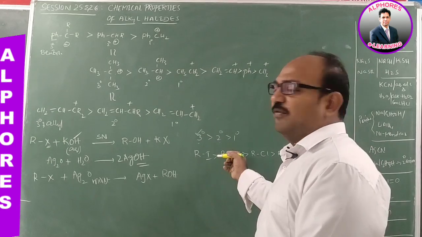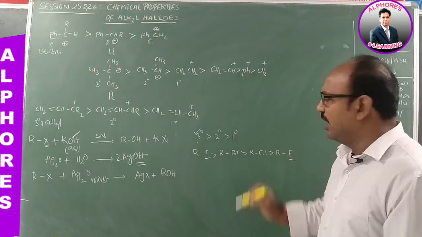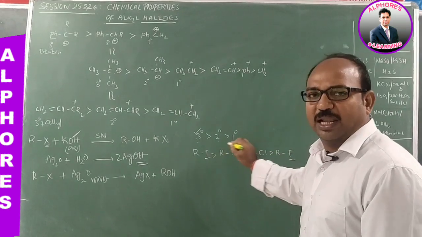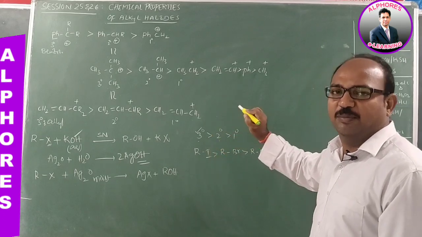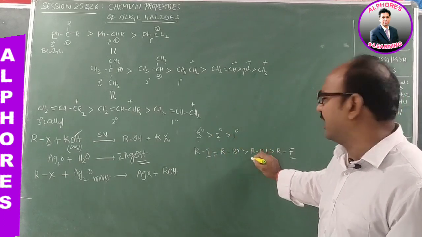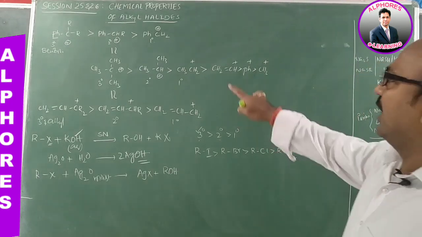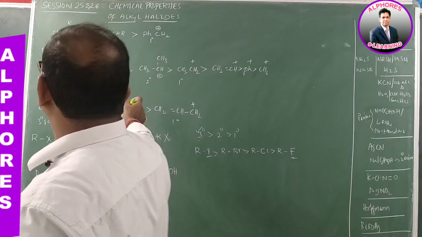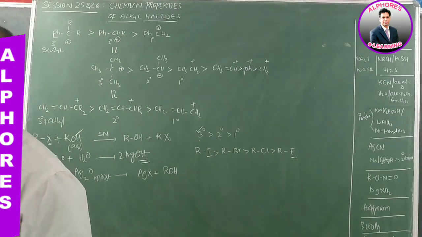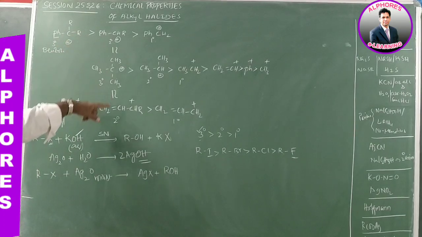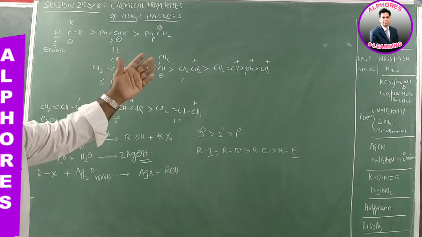So the order of reactivity of alkyl halides is tertiary greater than secondary greater than primary, and for the same alkyl group, iodides greater than bromides greater than chlorides greater than fluorides. So the order of reactivity is like this. Hope you got that. You should understand how much more stable a tertiary carbocation is compared to secondary and tertiary benzylic, the interrelation between these carbocations. And let us see a few more properties.